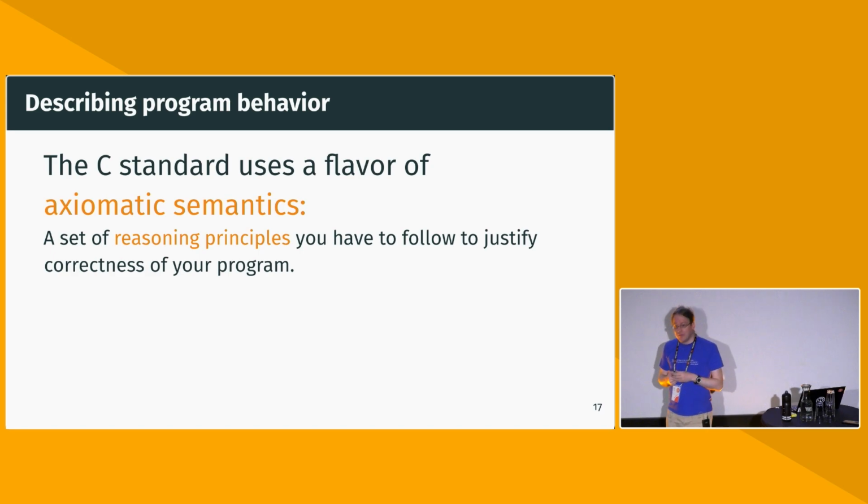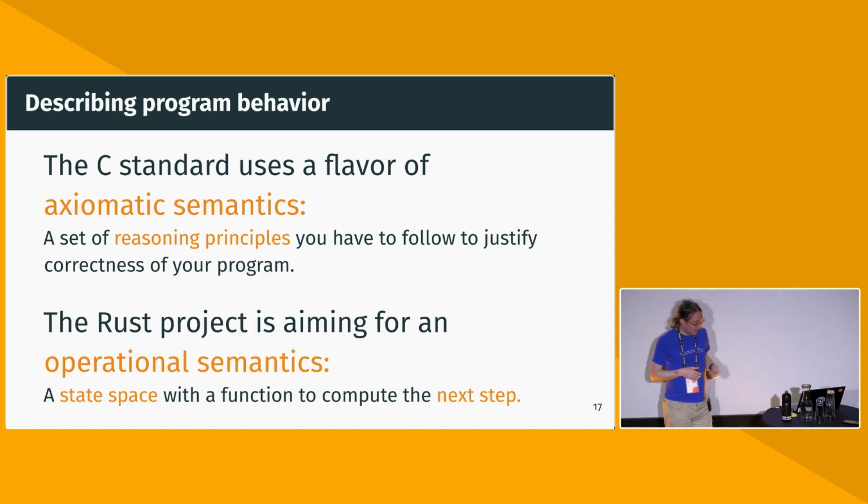I mean, C famously added provenance to their standard, and then 20 years later they realized that they did that. Because it's very easy to add some rules which talk about things like pointers being derived from other pointers, and then later you realize, oh, this actually has profound consequences that affect all of the rules everywhere, and it wasn't accounted for. So I think there are some major downsides with this type, which is why I think in Rust we should go for an operational semantics, and it seems the project agrees because we have an official operational semantics team. So this part is kind of already done and decided as far as Rust.